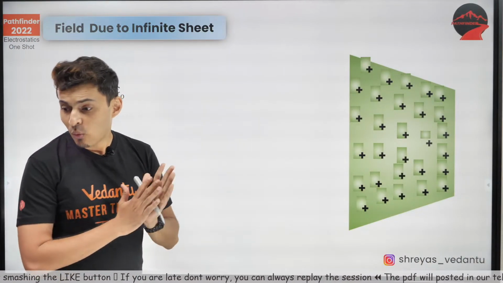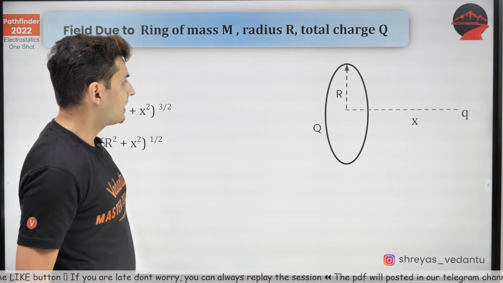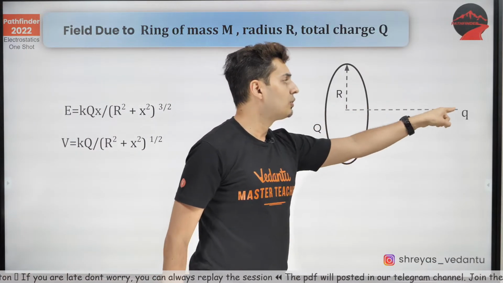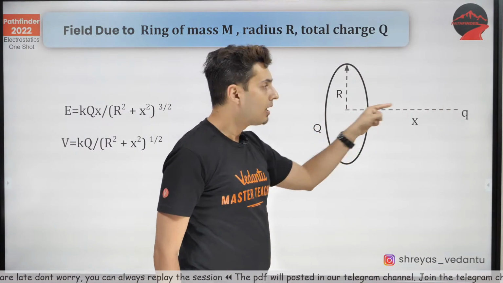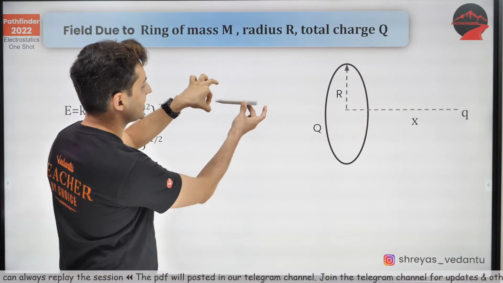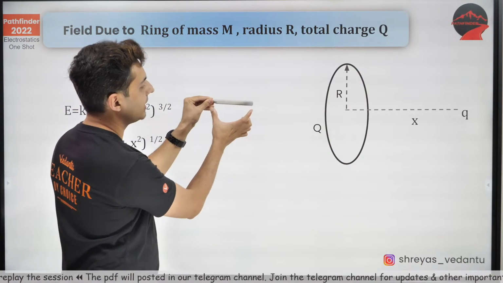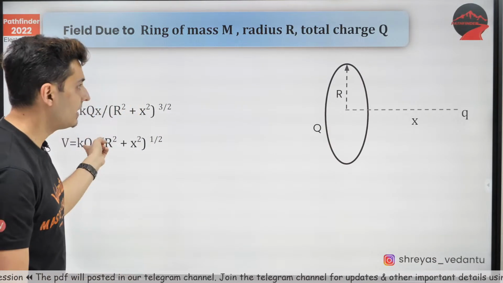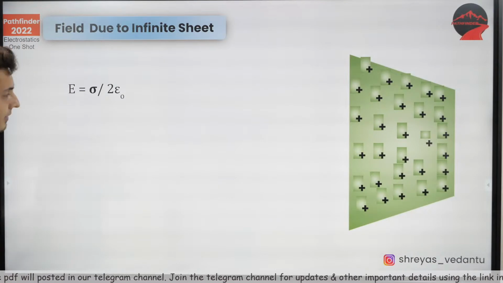Yep. What is x? X is the distance from the center to the point where you are measuring the field along the axis. So if this is the ring, this is the axis of the ring. This is nothing but x, the length from the center to the point where you are measuring the field.